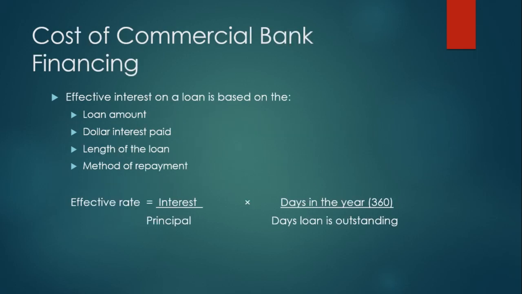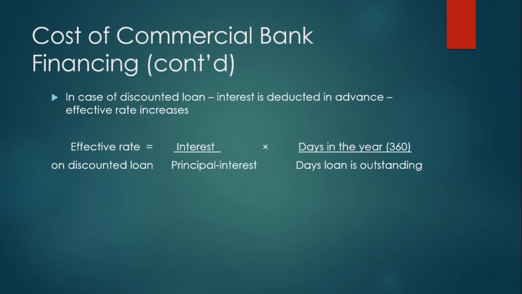Cost of commercial bank financing. The effective interest rate on a loan is based on the loan amount, dollar interest paid, length of the loan, and method of repayment. Effective rate is interest times days in the year, 360, over principal times days the loan is outstanding. In the case of a discounted loan, interest is deducted in advance and the effective rate increases.